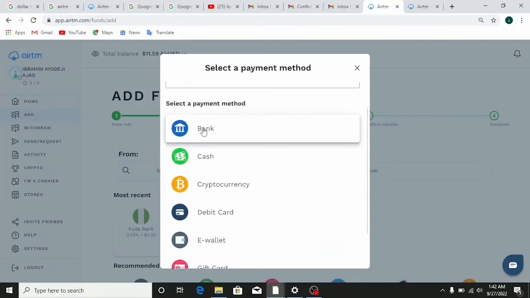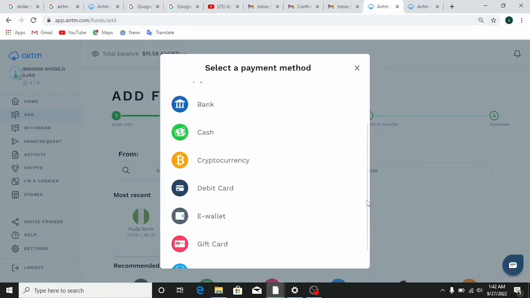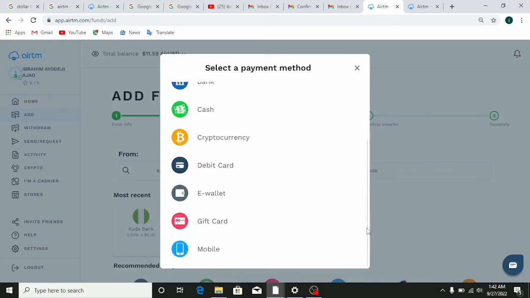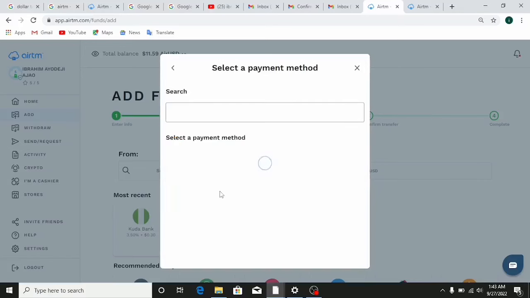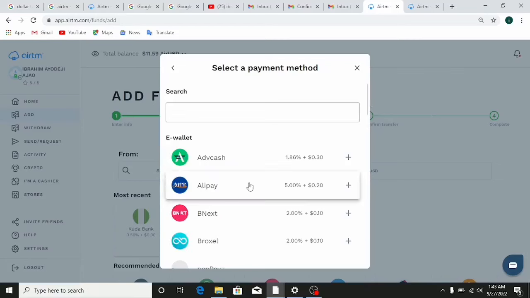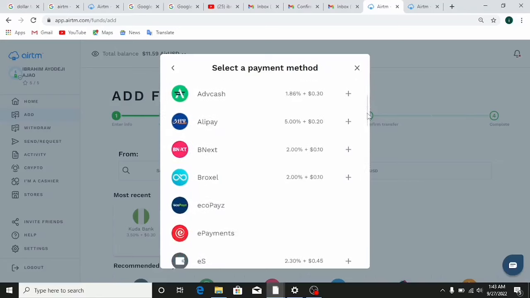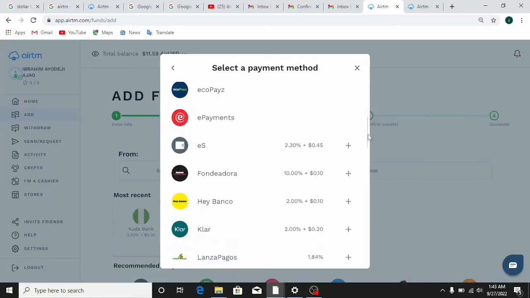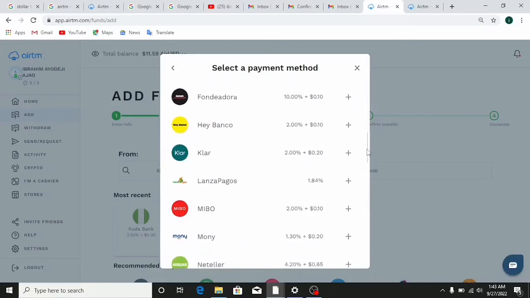You can bring in funds using the bank, you can bring in funds using the cash, you can bring in funds using cryptocurrency, you can bring in funds using debit card, you can bring in funds using e-wallet, you can bring in funds using gift card or mobile. So if you want to bring funds using e-wallet, then you can click on this one here, and it's going to load a lot of methods, a lot of e-wallets that you can use to bring in funds here on this platform. So you can bring in funds using ADV Cash, you can bring in funds using Alipay, using Binest, using Bruxelles, and you're going to see that there are lots of e-payment method that you can use to bring in funds here on this platform.